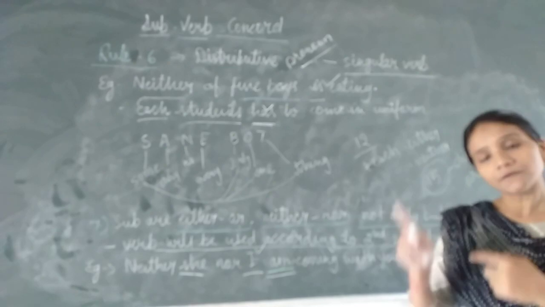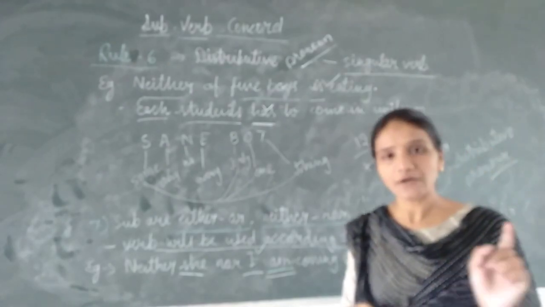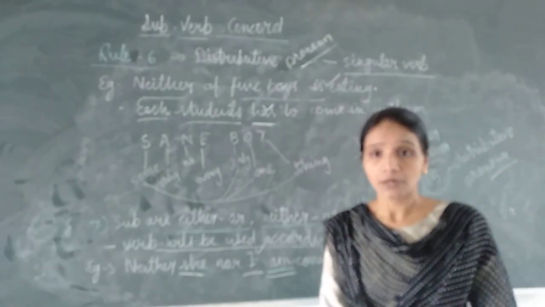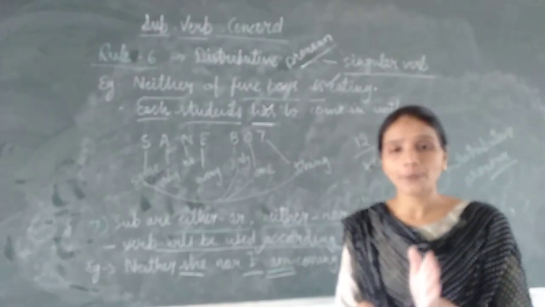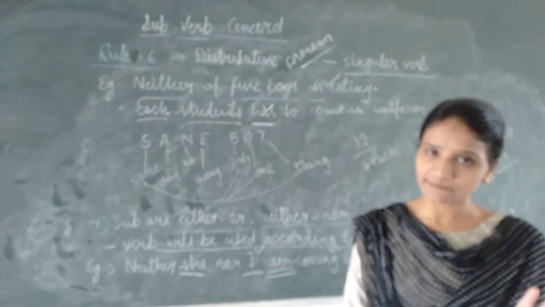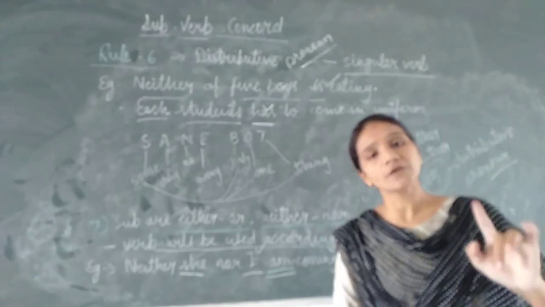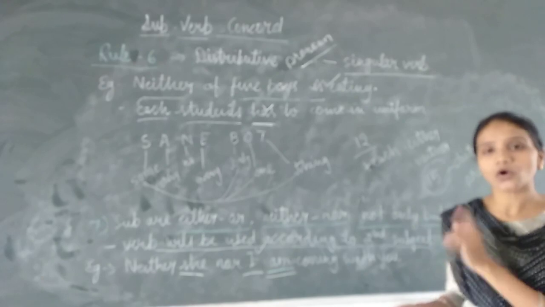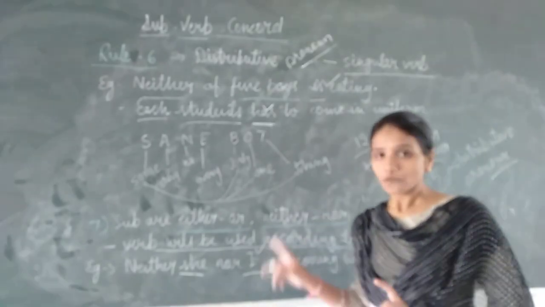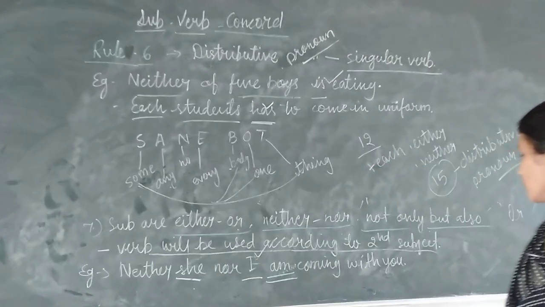Okay? See the rule number 5 we have written: when we have two subjects in a sentence, and between these subjects we have with, together with, along with, or as well as given, that time we are using verb according to the first subject. But when we have neither nor, either or, not only but also, or given, we will use verb according to the second subject. For this also I have a short trick for you.